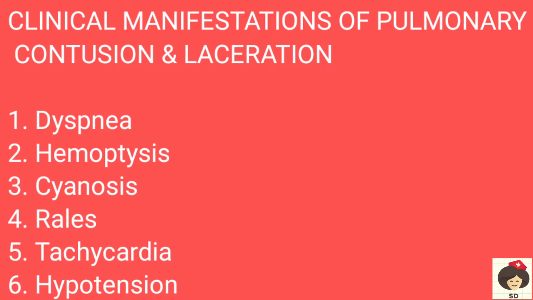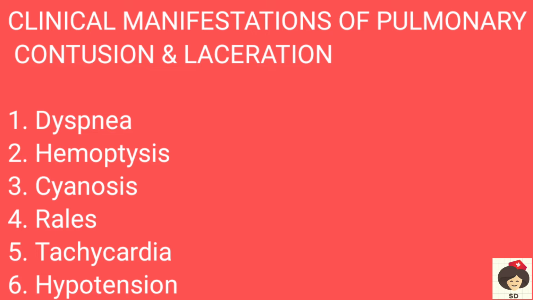Hemoptysis is blood in sputum. This is due to injury and blood is coming out. The cough will also come with sputum. And next is cyanosis, that means bluish discoloration of the body due to lack of oxygen, that is due to bleeding. There is no oxygen in the blood vessels. And rales is an abnormal crackle sound heard during auscultation. This is because blood and air are bubbling in the lungs.